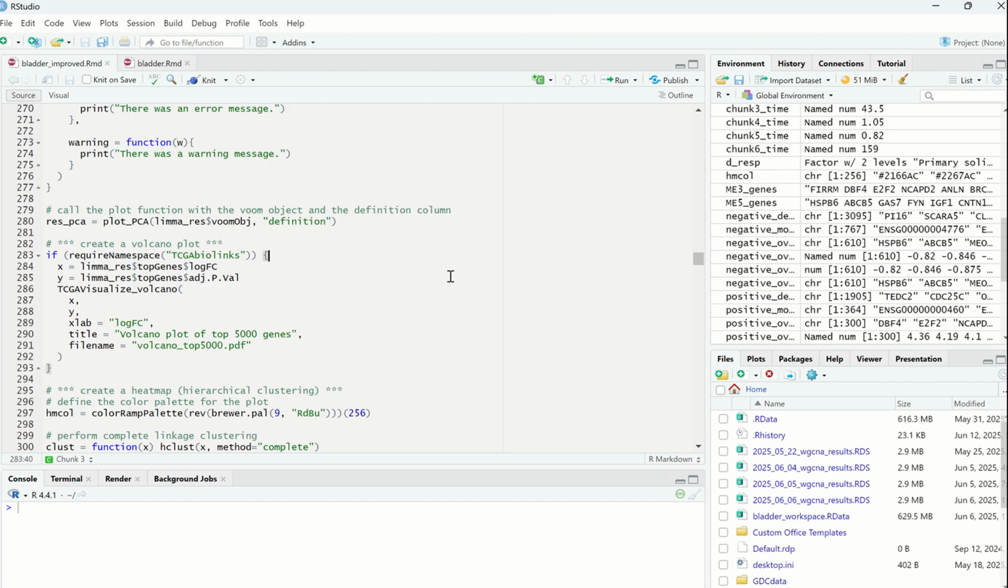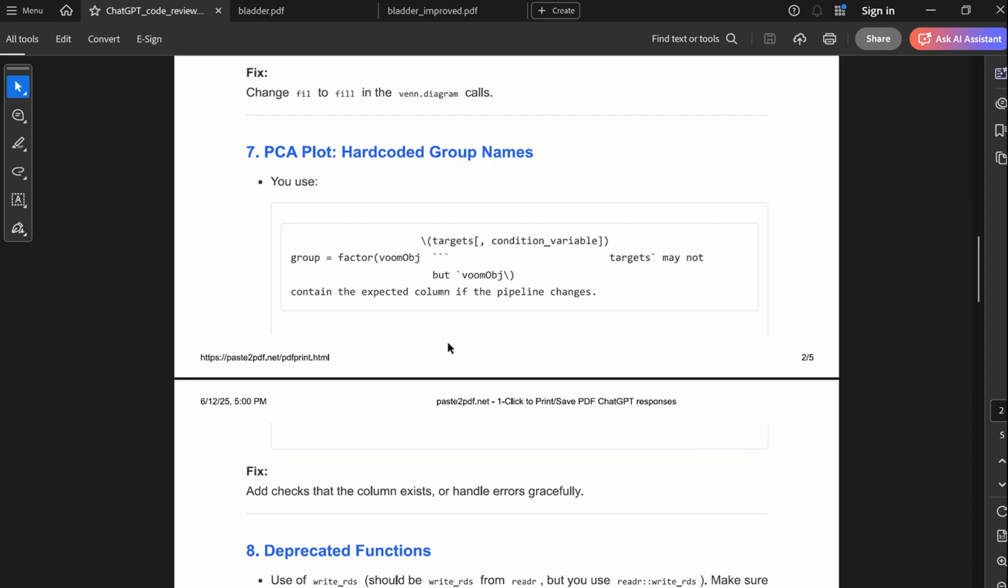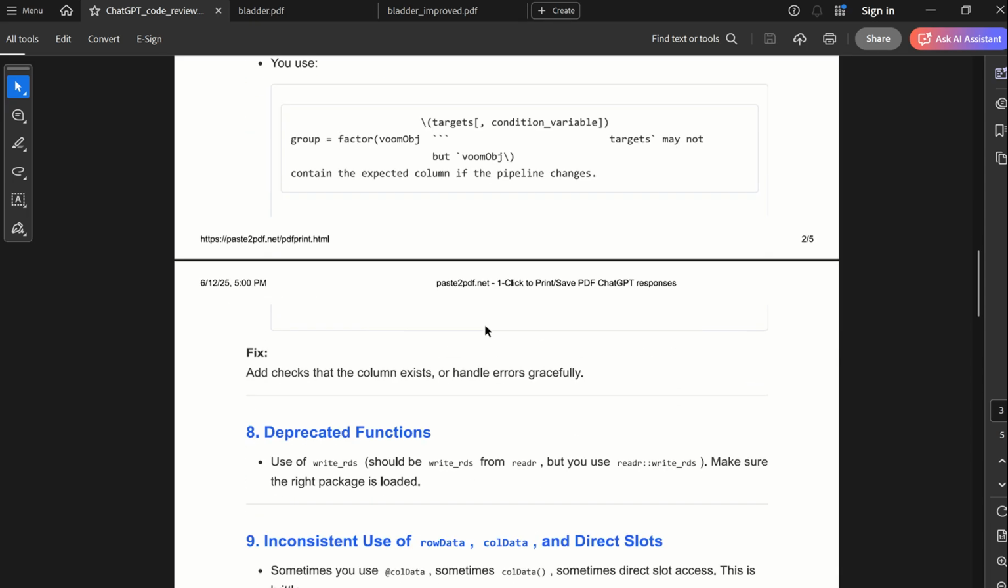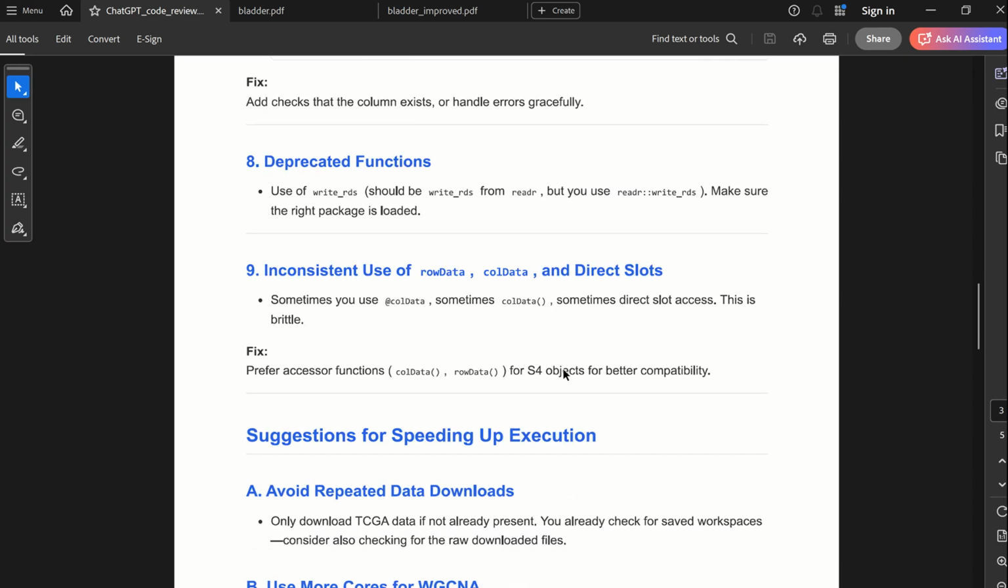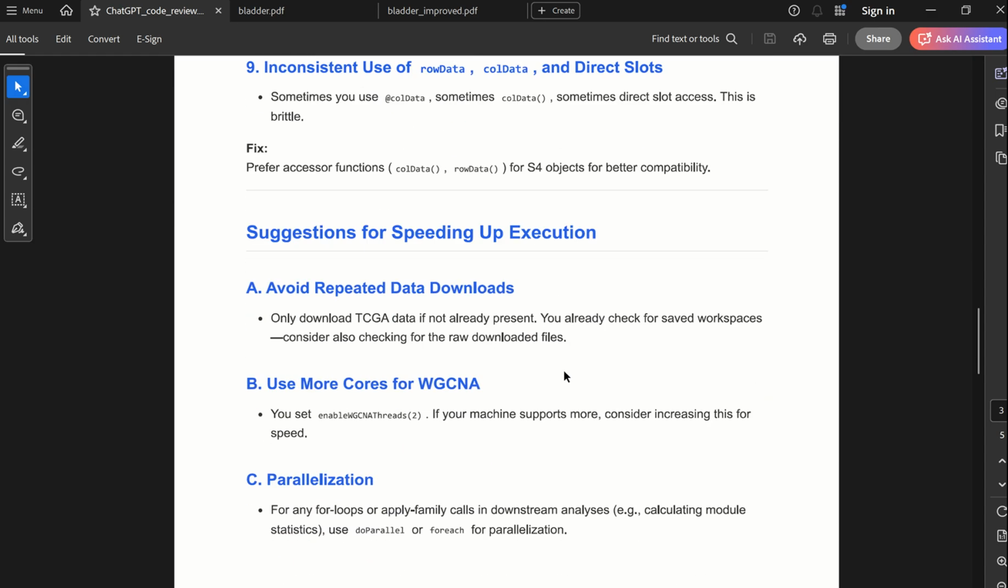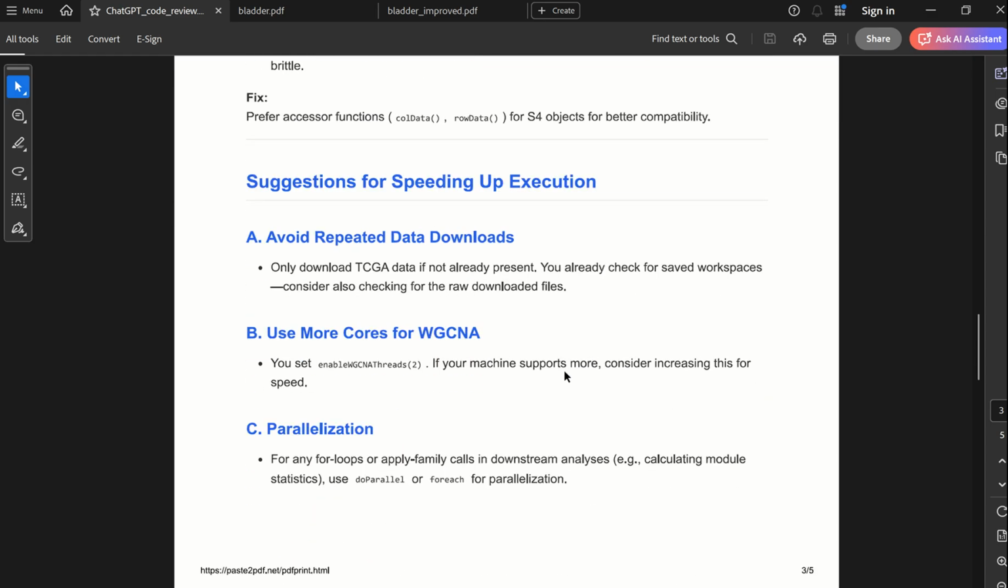Here's an example. If the package is already installed, then it goes ahead and runs this code. If the package is not installed, it won't. This is a safety thing so that it doesn't try to run something that doesn't have the package for it. And then it recommended some use of these accessor functions instead of using the old-fashioned @ or $ to access columns.